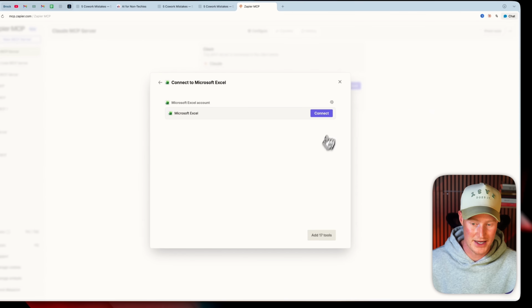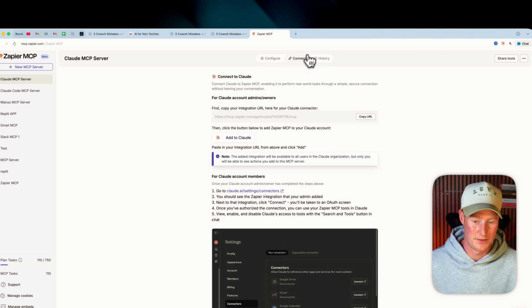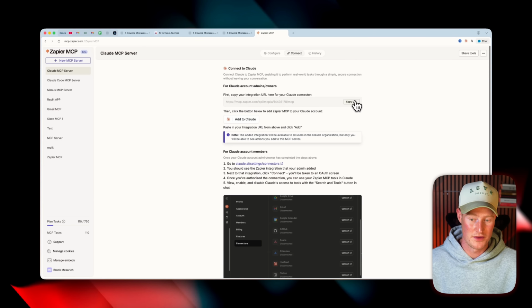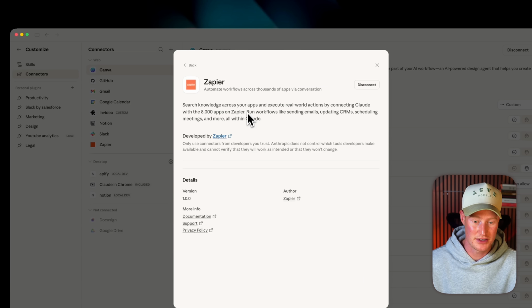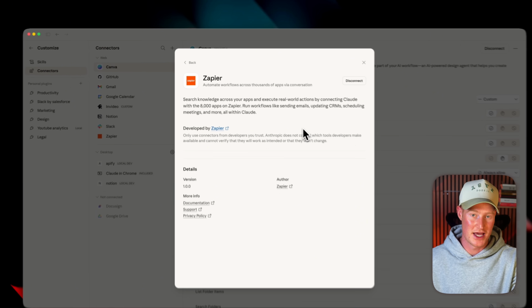So I'm just going to click on connect. And then all I would do here is come up to the connect button, copy this URL that Zapier gives us, come back to Claude Cowork, find the Zapier connection, and then all we would have to do is paste in that URL. And then this will be running properly and smoothly now.